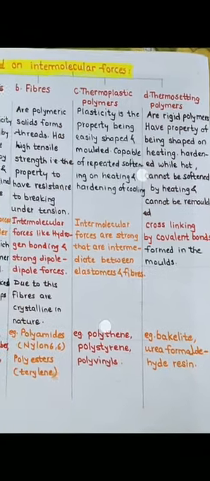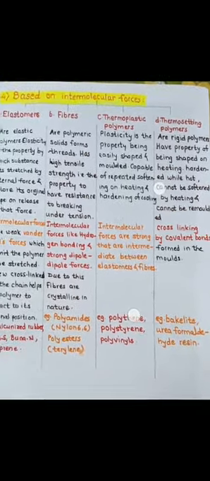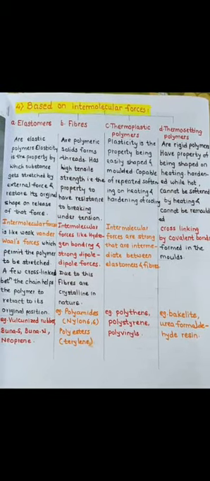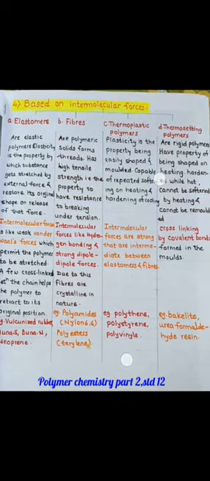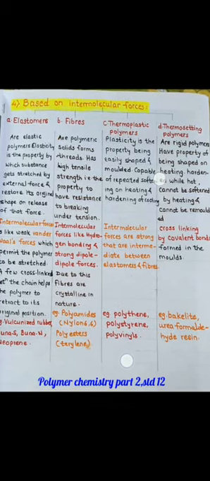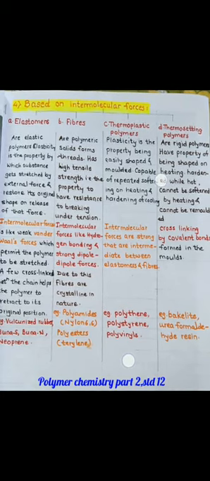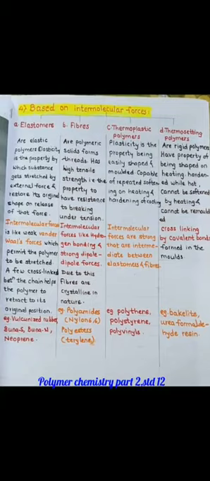So that is the classification of polymers based upon the intermolecular forces. Elastomers have weak van der Waals forces, fibers have hydrogen bonding and strong dipole-dipole forces. Thermoplastic polymers have forces in between those of elastomers and fibers, while thermosetting polymers have covalent bonds which are cross-links.